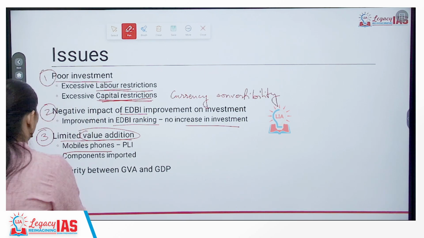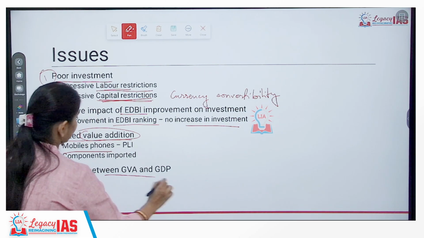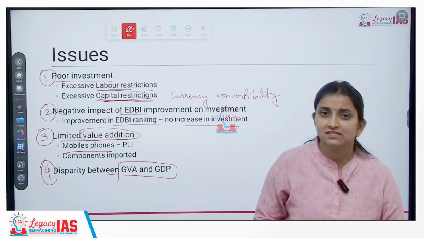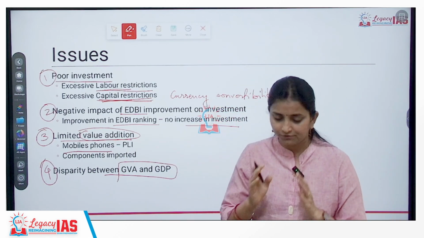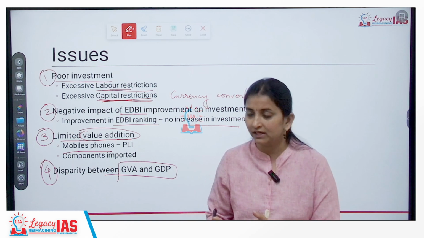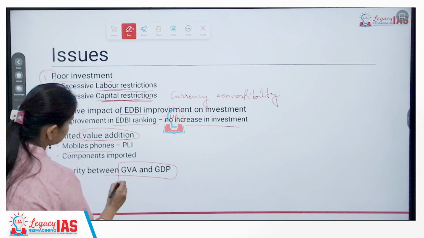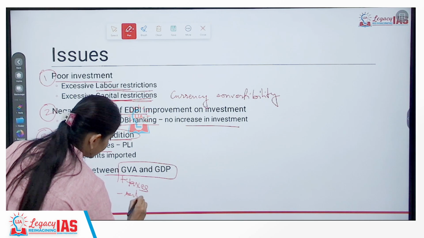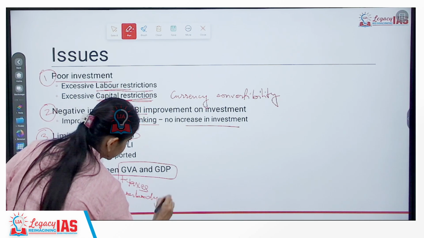Fourth issue is the disparity between GVA and GDP. To move from GVA to GDP, we need to keep adding taxes and remove the subsidy to reach the GDP value.